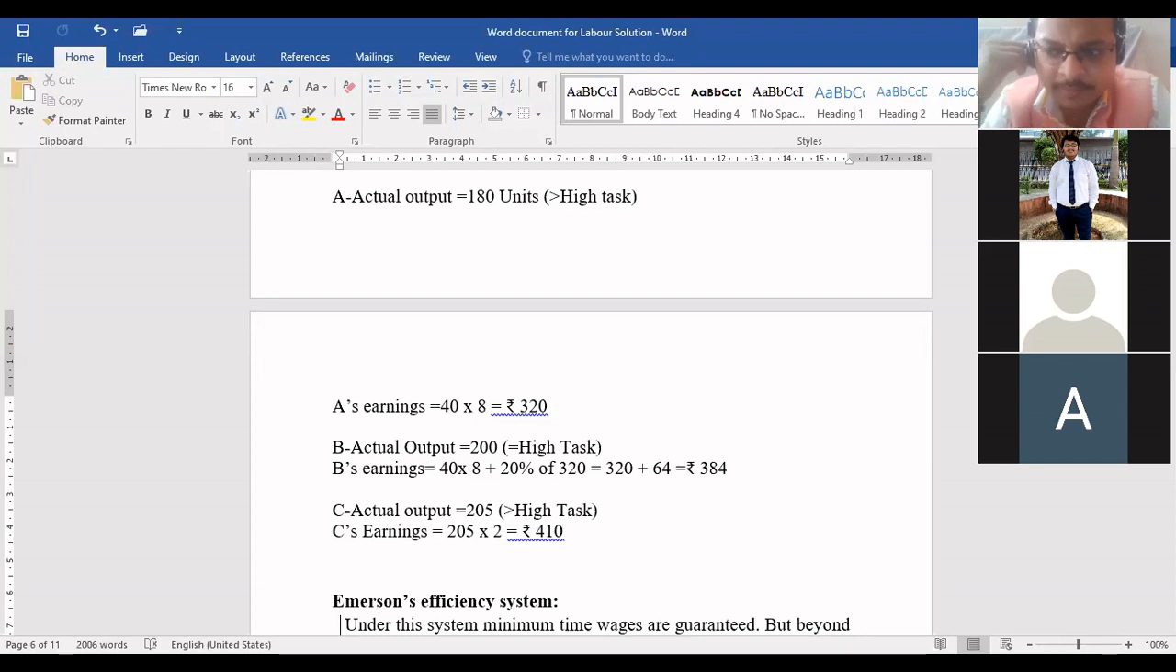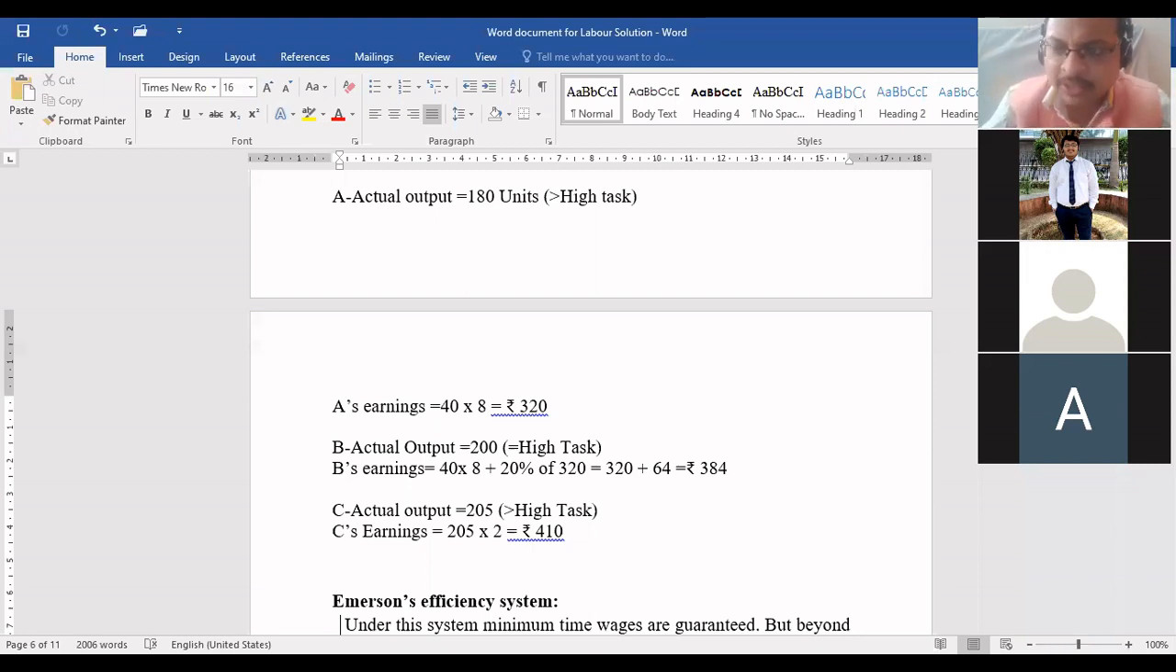Now, if you convert 2/3 into a percentage, you will get 66.67. Just cross-check it. It is a recurring figure, 66.66. So Emerson says that if they are not able to achieve at least 66.66%, they will get the normal wage. But for those workers whose efficiency falls between 66.66 and 100%, there will be different scales of bonus. That scale will be given in the question.